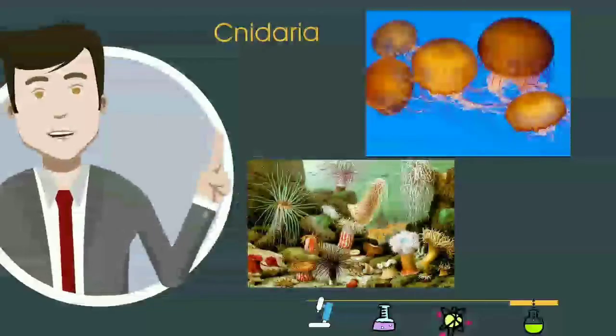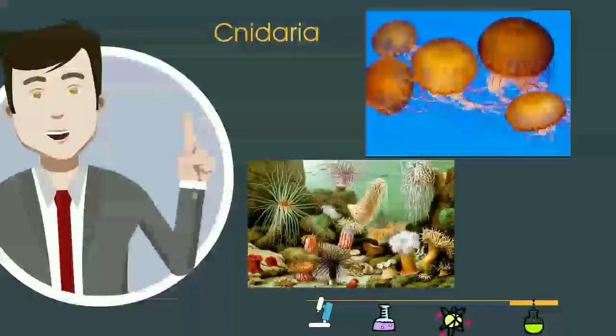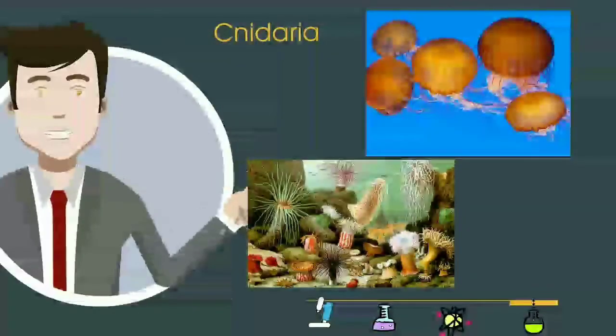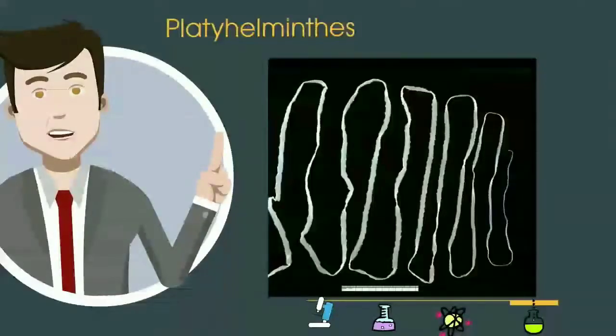Cnidaria are invertebrates that are famous for their stinging cells. Common examples are jellyfish and also sea anemones. They're mostly found in the ocean, and they sting and hurt.